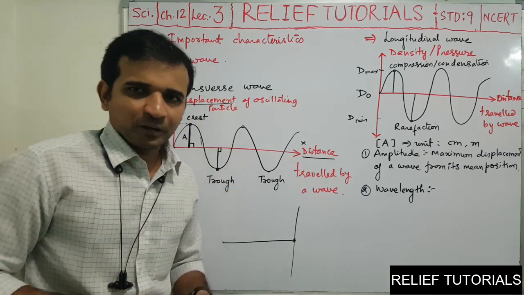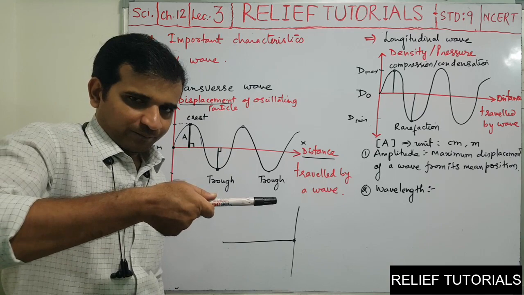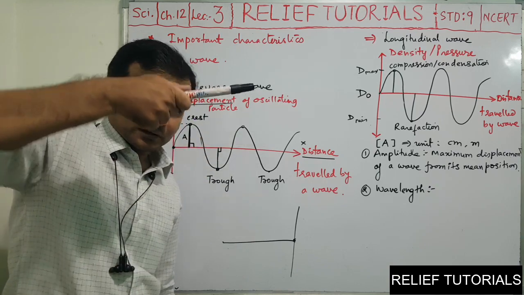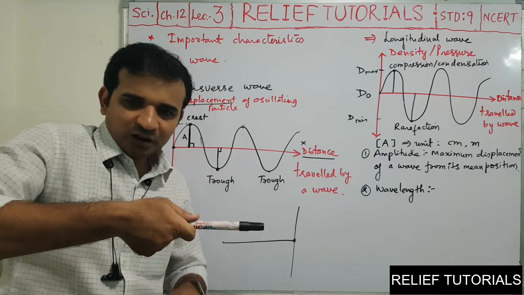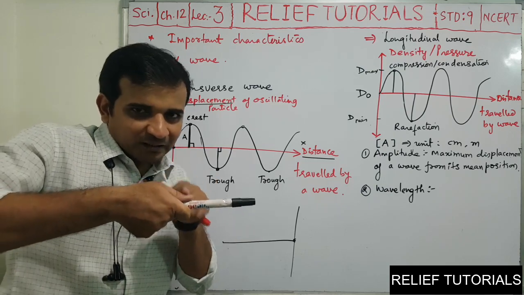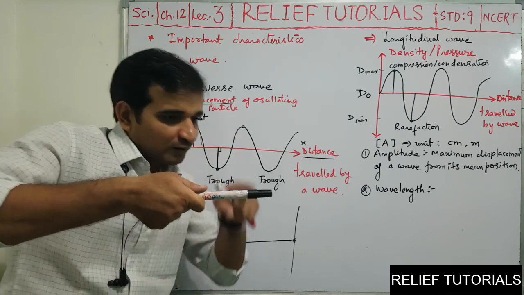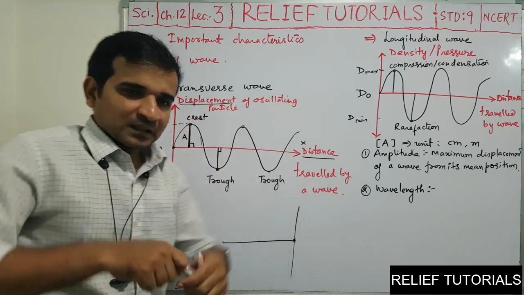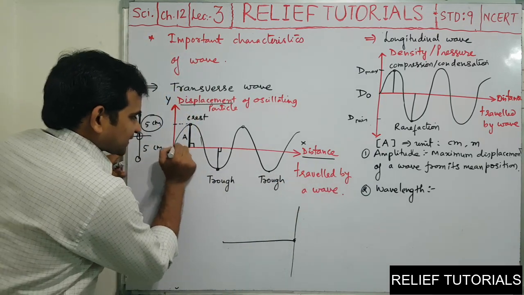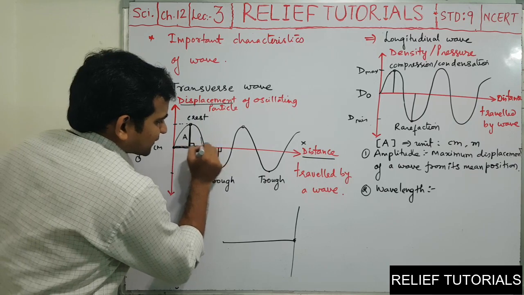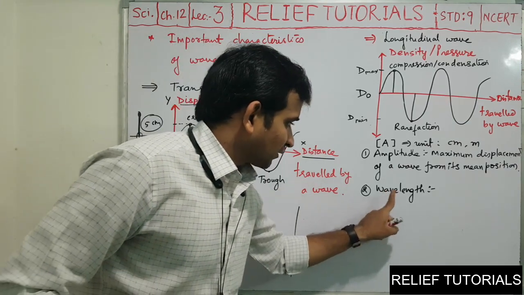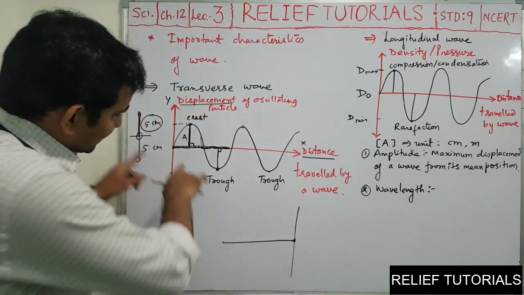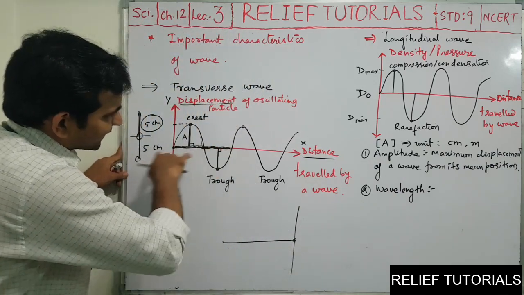If you think about the rope again, it goes up, then mean, then down, and then mean. So one oscillation is completed. When this particle completes one oscillation, one wave is formed. So this distance is one wave, and that length is called one wavelength.